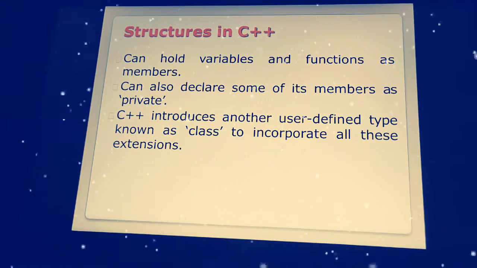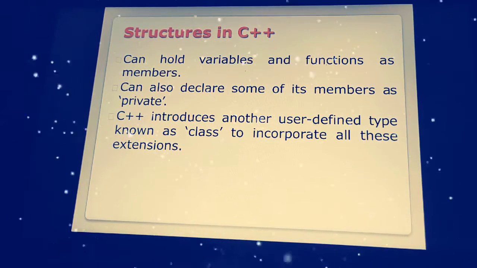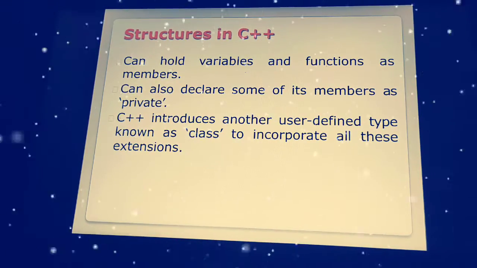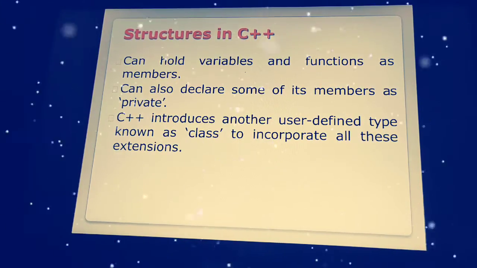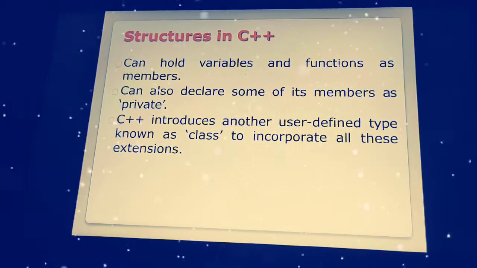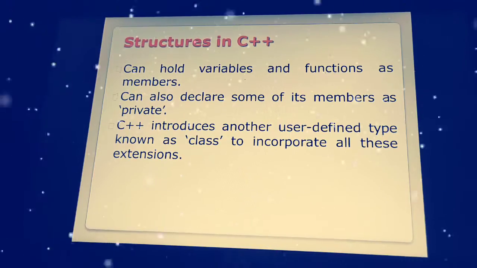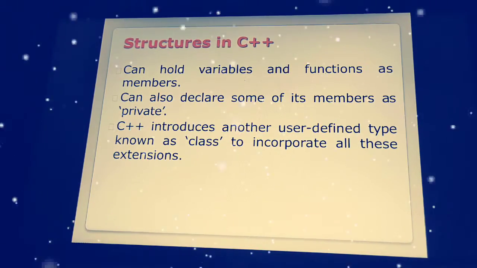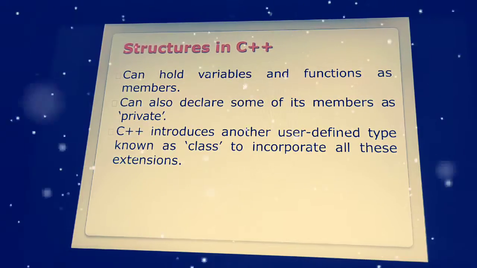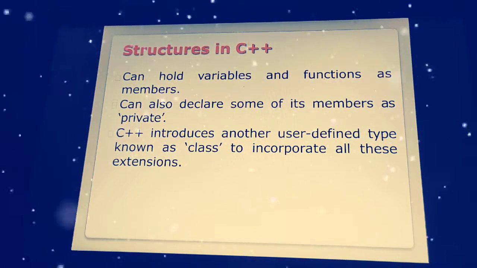So now coming to the structures in C++. Same as in C, it holds variables and functions as members. In C++ structures can be defined as private. In C++ we have modifiers like public, private and protected. Here in the structures we can declare members as private in a separate block, and I'll mention all those access specifiers in C++ in a separate video or separate presentation.